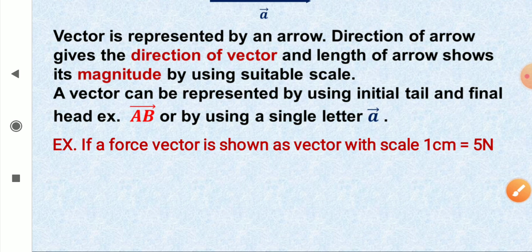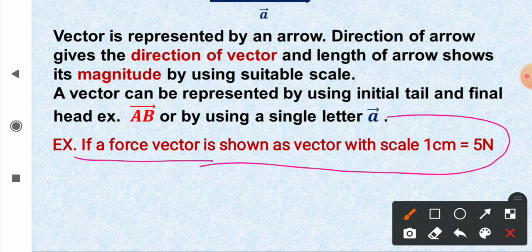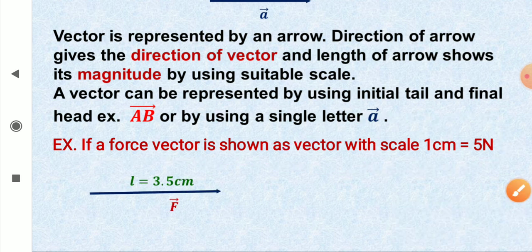And let us take an example here. If a force vector is shown with a scale of 1 centimeter equal to 5 Newton. I want to draw an arrow, so we require some scale for length, and force is not length. So we use a suitable scale.